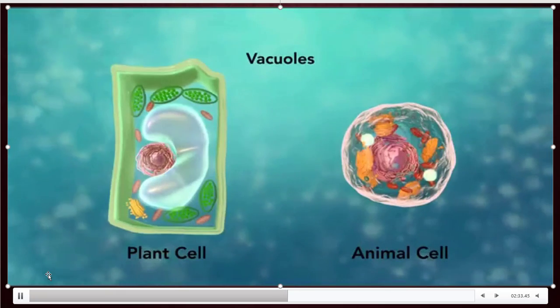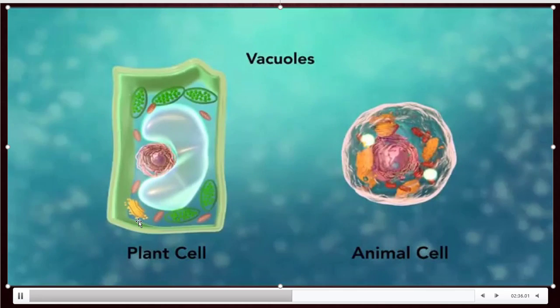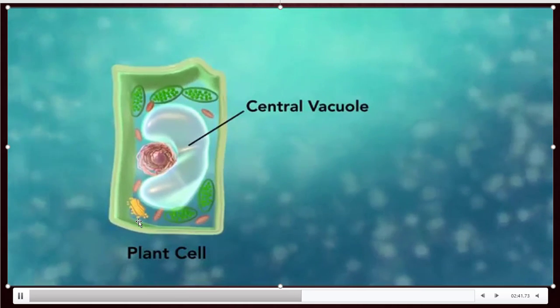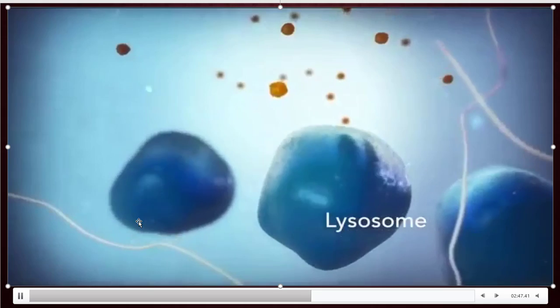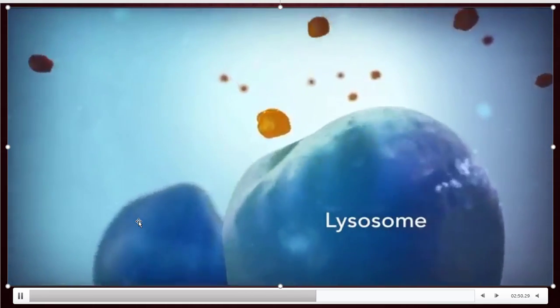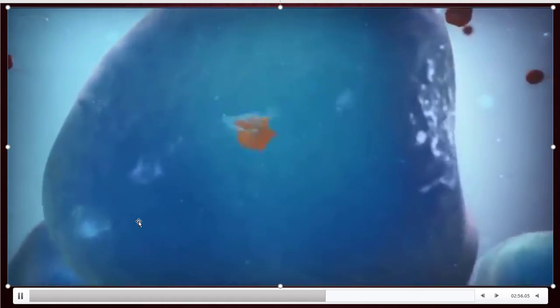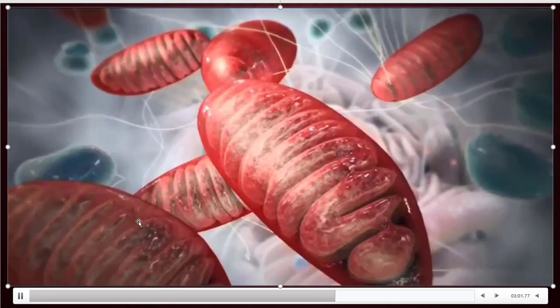Okay, and now you are observing the vacuole. A plant cell has a larger vacuole and the animal cell has a small vacuole. See the white balls inside the animal cell. The large central vacuole present in a plant cell helps in storage for the plant. And these are the lysosomes present inside the animal cell. What do they do? They simply engulf harmful materials and waste materials present inside the cell, which the cell doesn't want. Those are digested in these lysosomes.